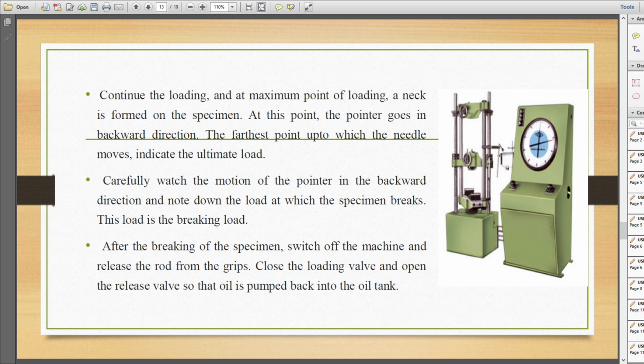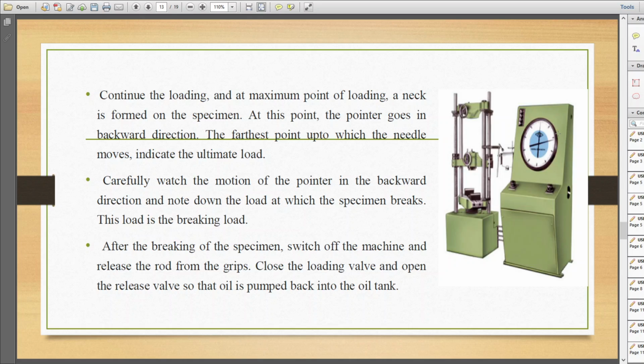Then again we will continue the loading, and at the maximum point of loading, a neck is formed on the specimen. At this point, the pointer goes in the backward direction. The farthest point up to which the needle moves indicates the ultimate load. Okay, I will explain in detail.